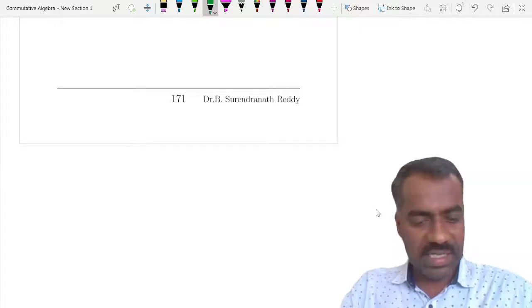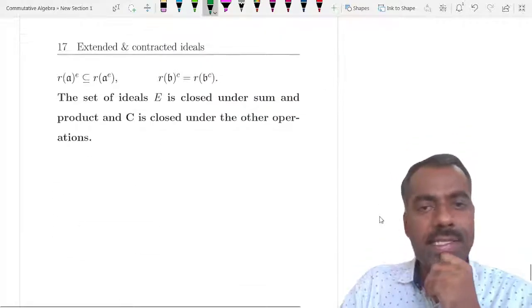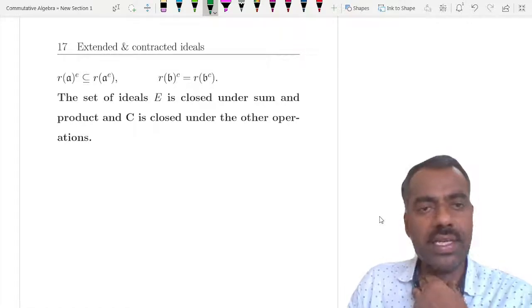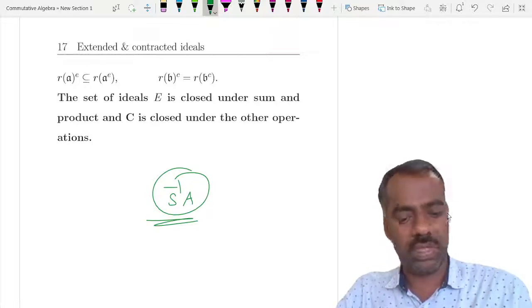So next class we'll see the extended and contracted ideals in S inverse A. How these extended and contracted ideals look in S inverse A and what their properties are, we'll see next class.